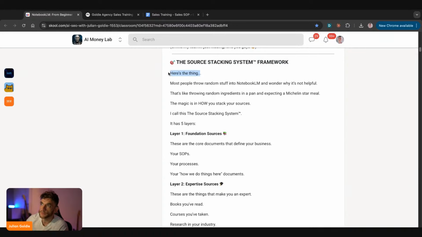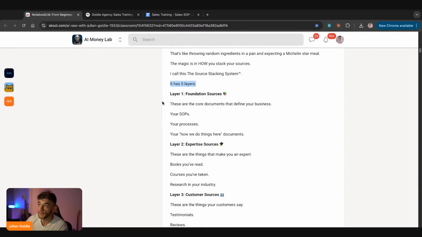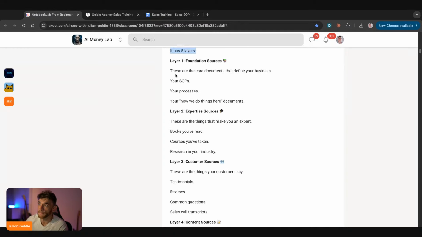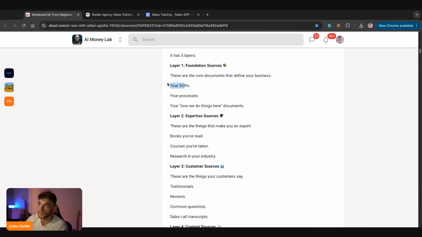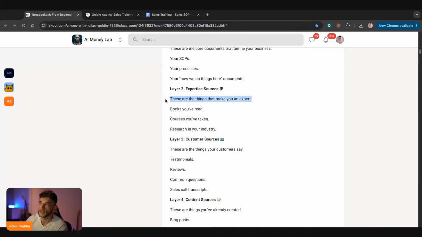And the thing with NotebookLM is most people throw random stuff into it and wonder why it's not helpful, right? That's like throwing random ingredients into a pan and expecting a Michelin star meal. The magic is in how you stack your sources, and I call this the source stacking system. So you've got 5 layers that you can stack NotebookLM with, right? Could be foundation sources, your recipes, your processes, your how we do things here documents. Then you've got expertise sources, and these are things that make you an expert. Books you've read, courses you've taken, research in your industry.